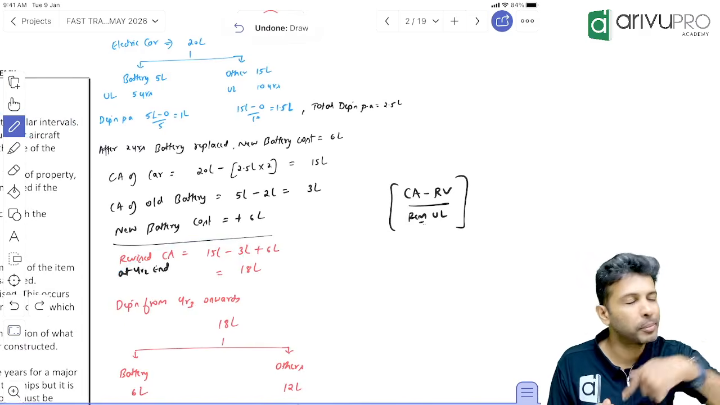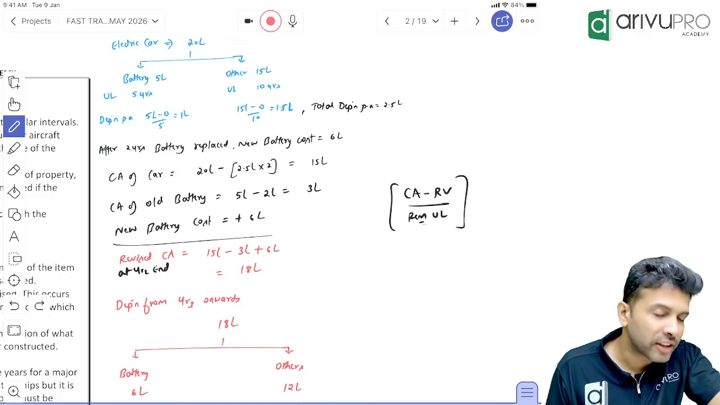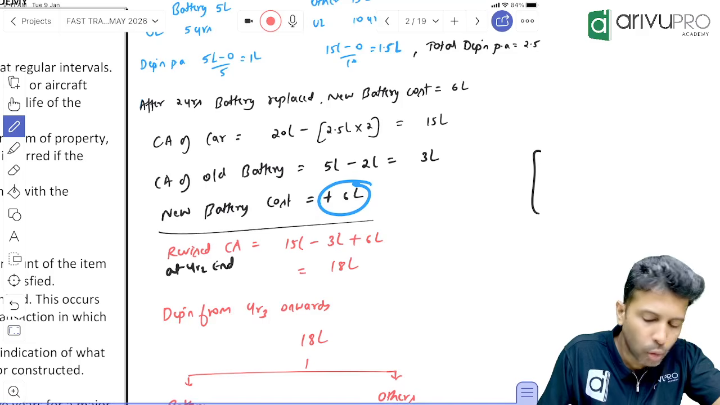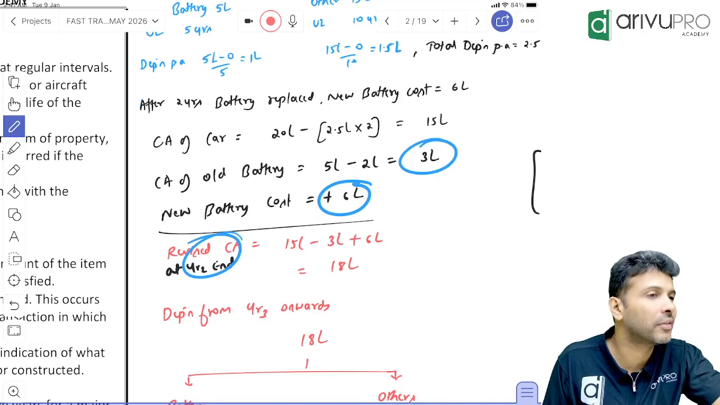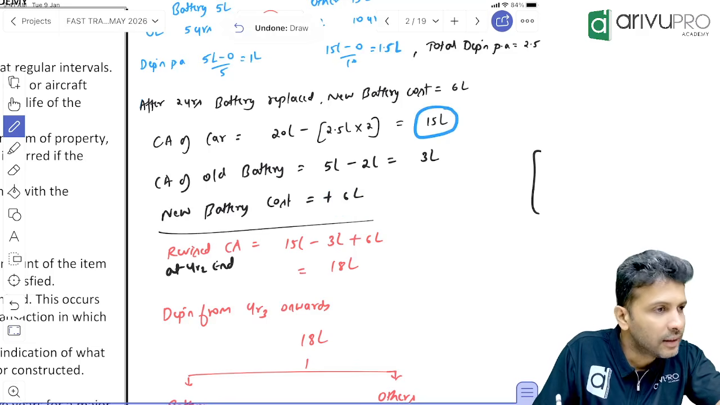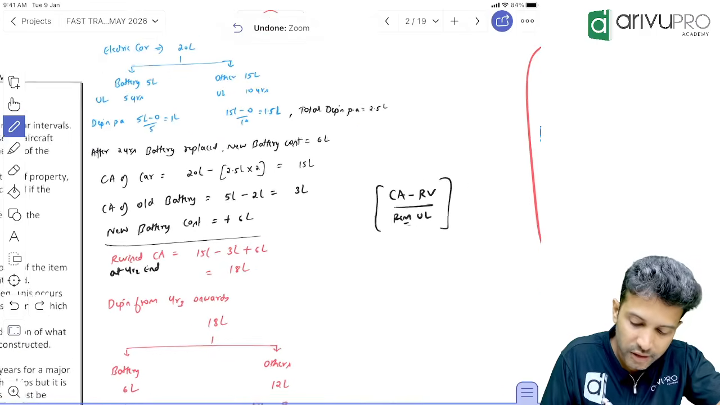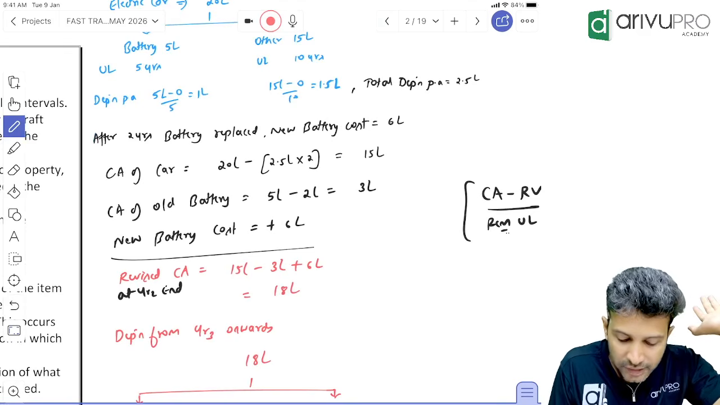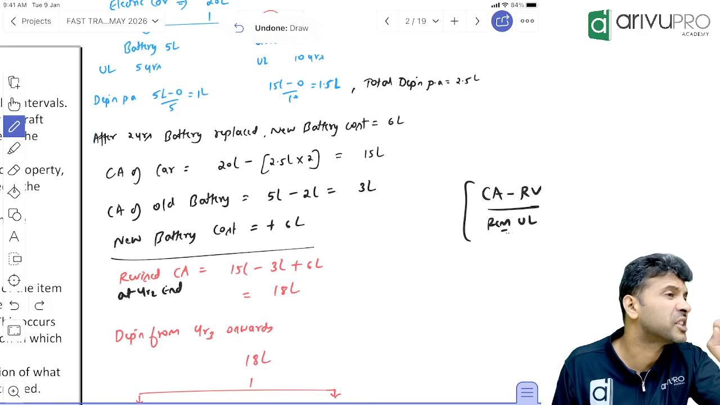So what did we do in this example? Give me a quick recap. Old battery you replaced with the new battery. New battery cost, you added. Old battery carrying amount, you removed. Hence the carrying amount of this car got revised. Before all this, the carrying amount of the electric car was 15 lakh. From this 15 lakh, you removed 3 lakh and added 6 lakh. So the revised carrying amount is 18 lakh rupees. Done, sir? Sir, if the carrying amount has changed, will depreciation be the same or will depreciation also change?